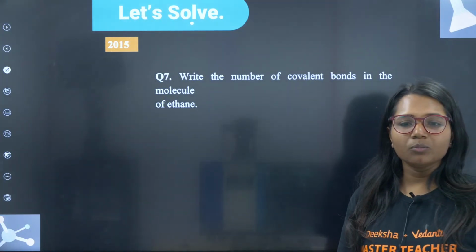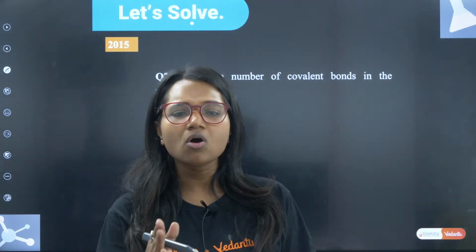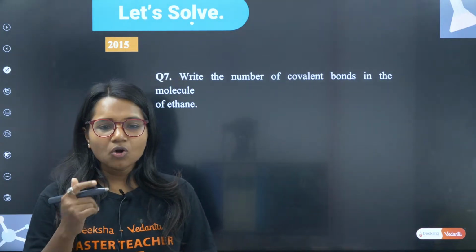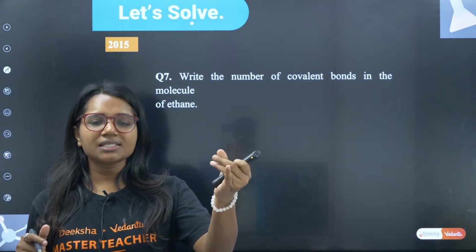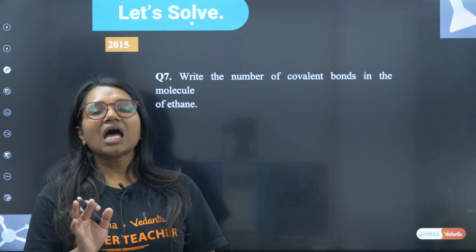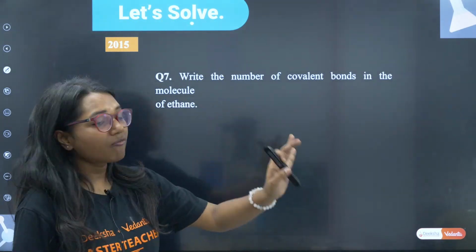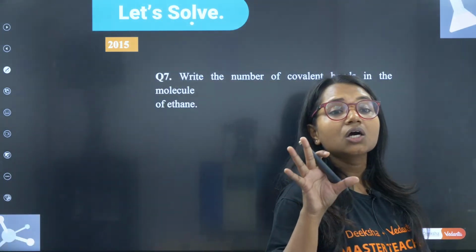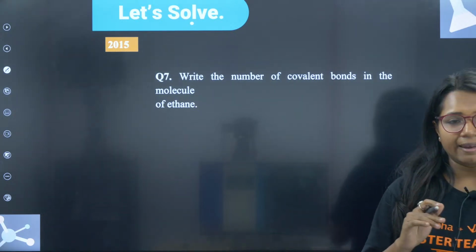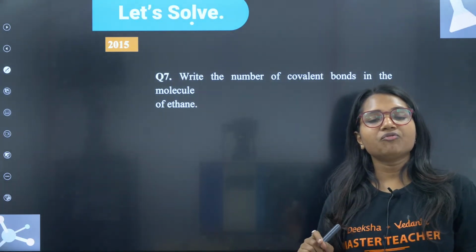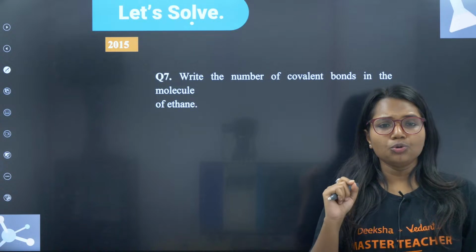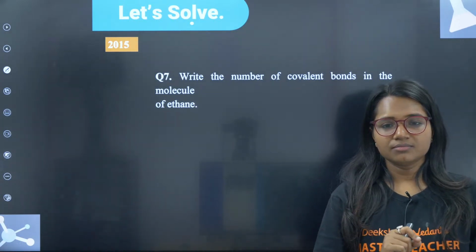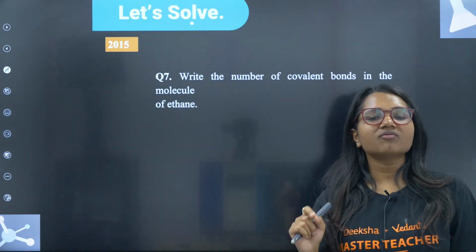Write down the covalent bond. Yes, it has more glycerol. Very good, Gautami. That's why it is so greasy. Absolutely correct. Now, next question: write the number of covalent bonds in the molecule of ethane. Whenever this question comes, you should know the structure of the molecule.